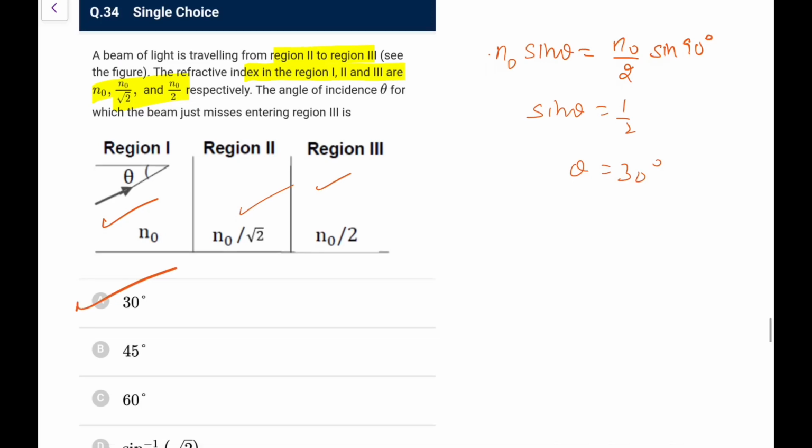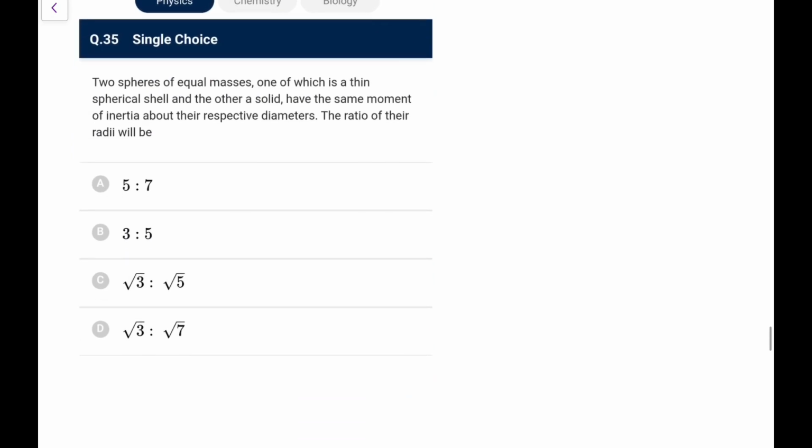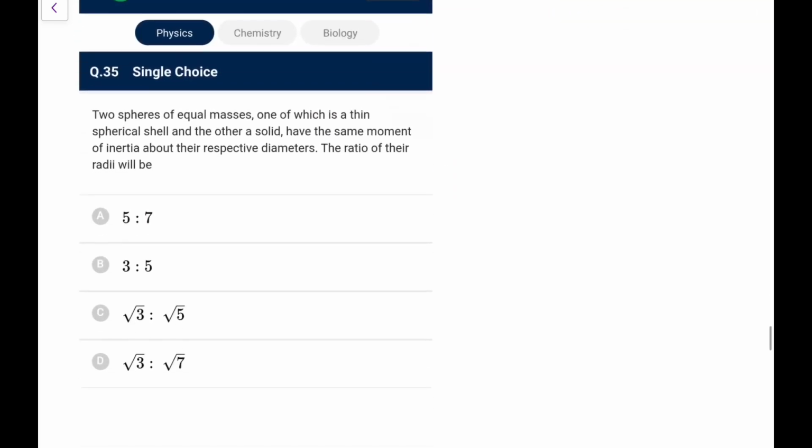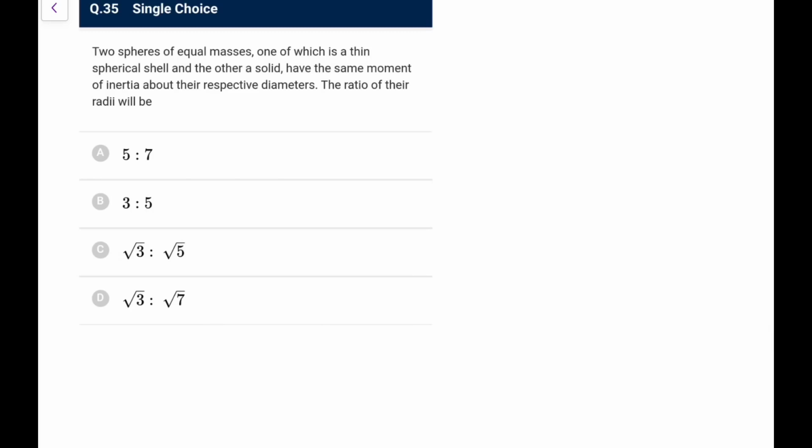What we can directly go for 1 and 3. So go for option A. Next. Just remember for this, when we have parallel slabs, n sine theta remains constant. So n1 sine theta 1, n2 sine theta 2, n3 sine theta 3. So you need not involve n2 here.